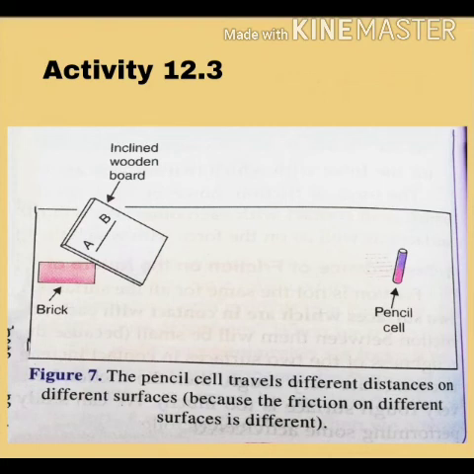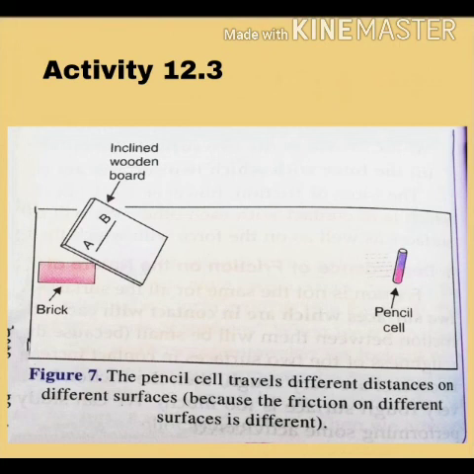Now what you have to do, just spread a piece of cloth on the floor. First reading you already noted down. Then in the second situation, spread a piece of cloth and again roll down that pencil cell from the same mark on the board, and again note down the reading, whatever distance it covers when it stops. And again now change the situation, spread a slight layer of sand and again drop the pencil cell over there, and again note down the reading.